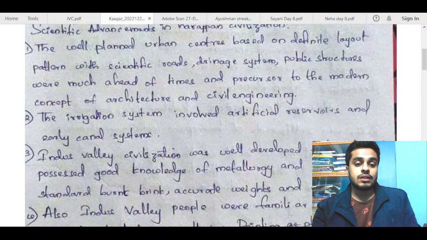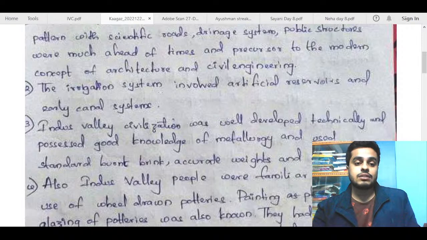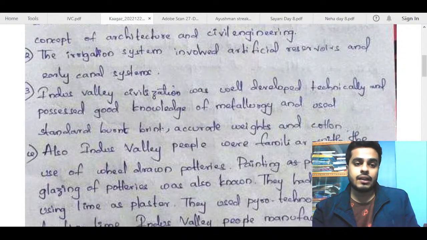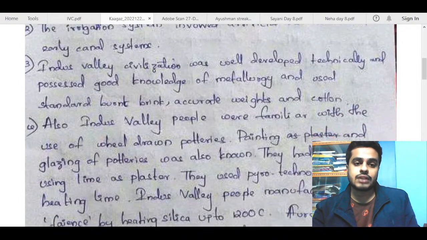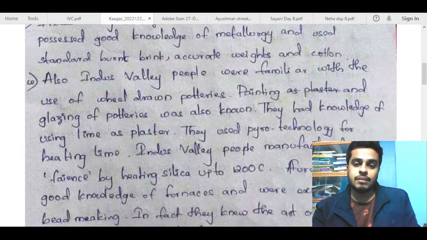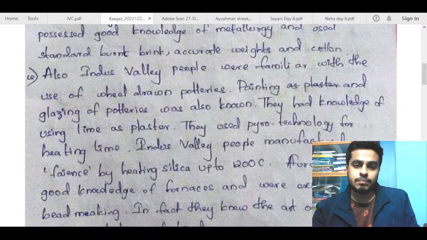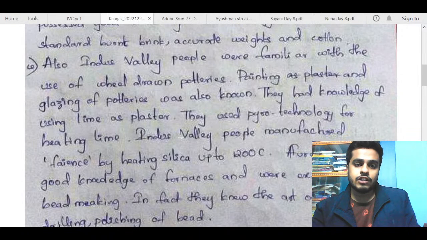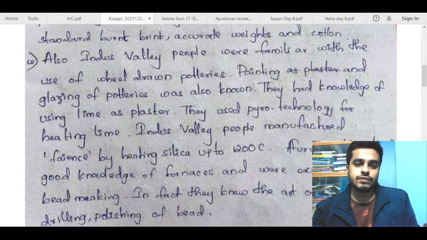The irrigation system involved artificial reservoirs and an early canal system. This point is fine. Here you can just mention some of the examples. IVC was well developed technically and possessed good knowledge of metallurgy and usual standards, burnt bricks, accurate beads, and cotton. Also, IVC people were familiar with the use of wheeled pottery. Painting and glazing of pottery was also known. They had knowledge of using lime as plaster.